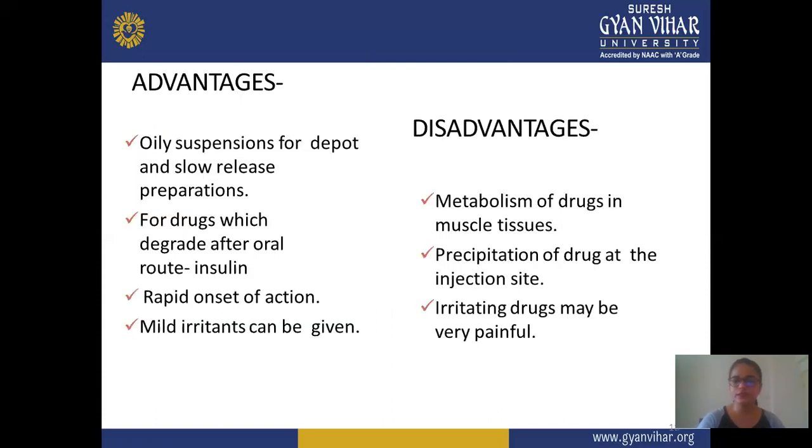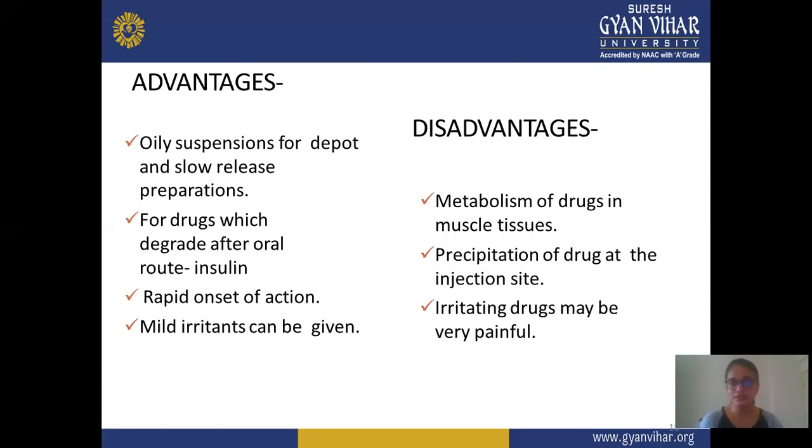Now next is advantages and disadvantages of this route. In this oily suspension for depot and slow release preparation, the oily suspension shows some depot formation or slow release. It is also used for drugs which degrade after the oral route, like insulin. Some drugs may degrade by the oral route, so they are given by this intramuscular route, and there is rapid onset of action. Fast onset of action is observed for the intramuscular route.